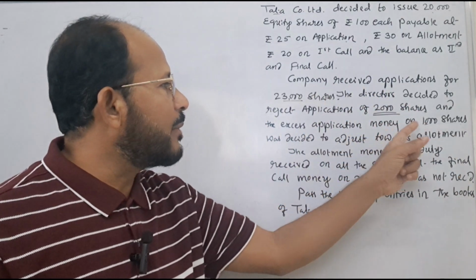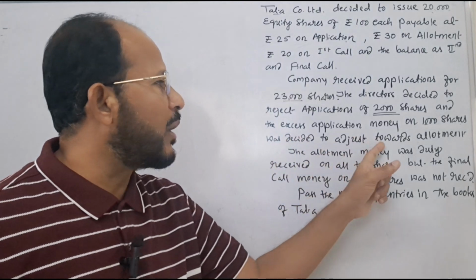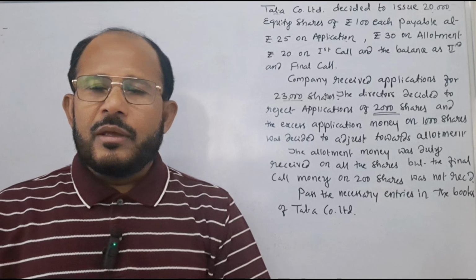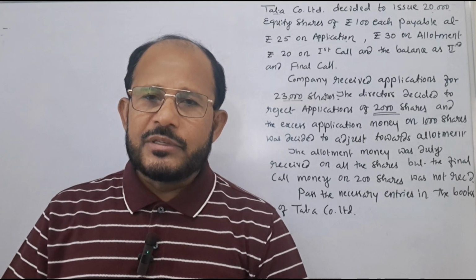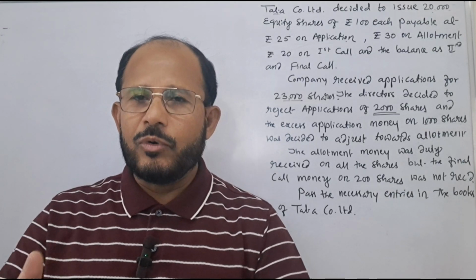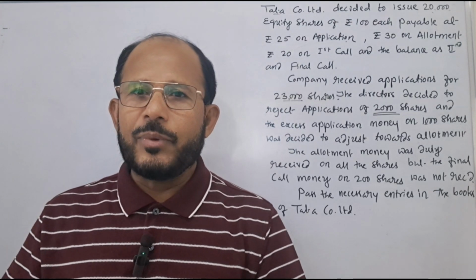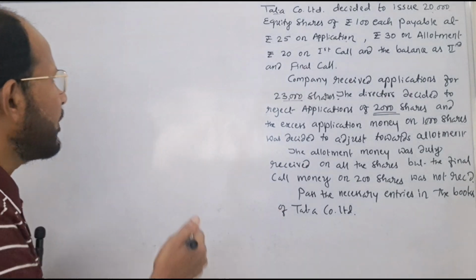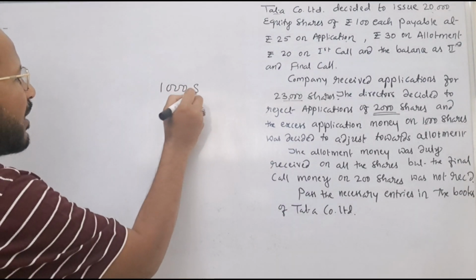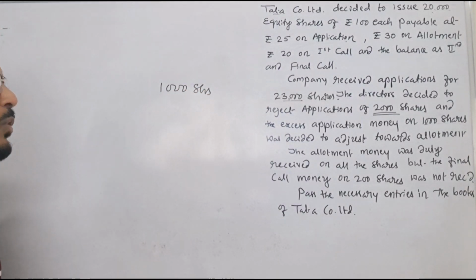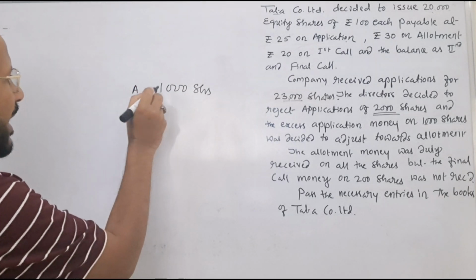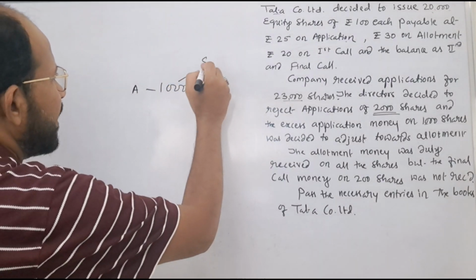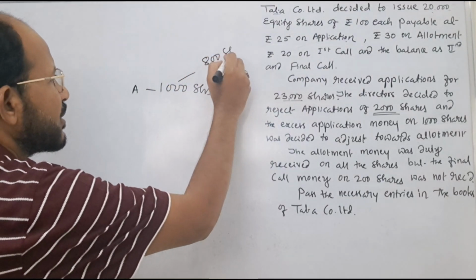And the excess application money on 1,000 shares was decided to be adjusted towards allotment. What is the meaning of this? Sometimes some applicants might have demanded more shares, but the company might have allotted fewer shares. That is possible. Assume Mr. A has demanded 1,000 shares, but the company has decided to allot only 800 shares to him.